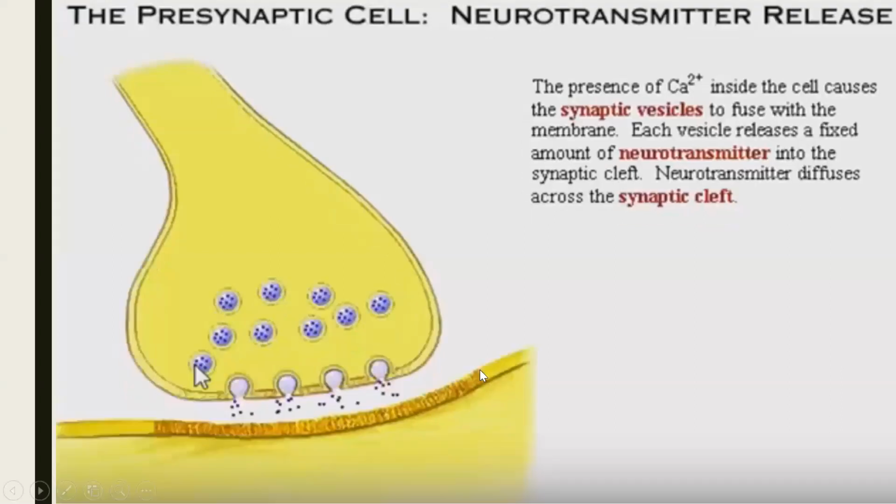Yes, so let's have a look. Is the neurotransmitter releasing? Yes. The meaning of the word fuse is to get merged. Merging means to fuse. Now the neurotransmitter is open in the synaptic cleft.